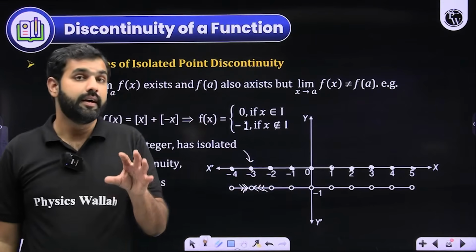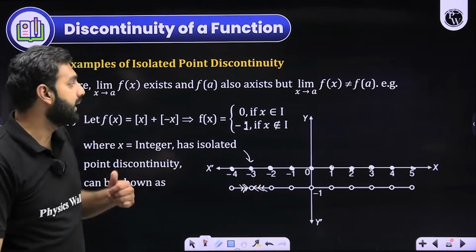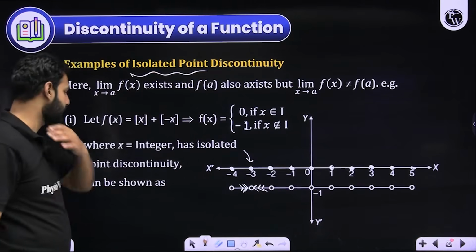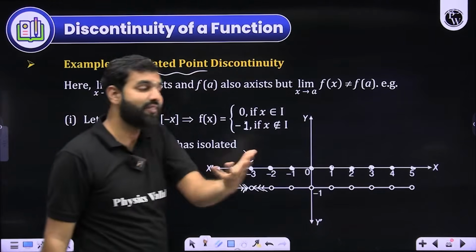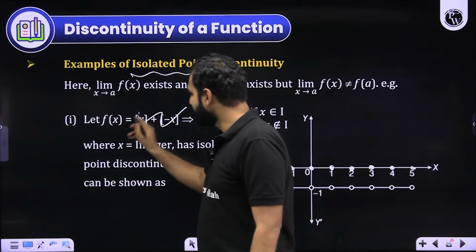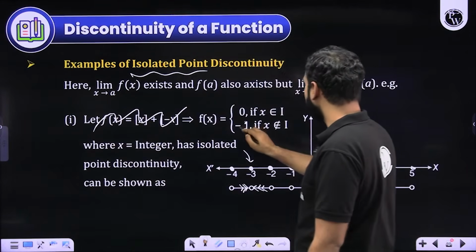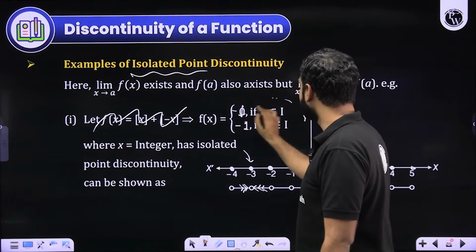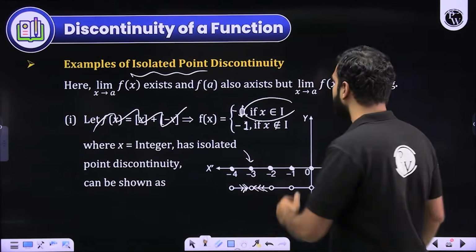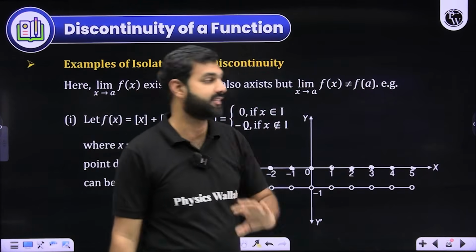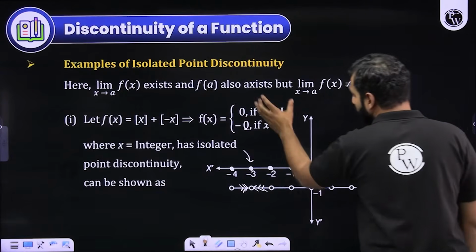So it is a discontinuity first of all. But what kind of discontinuity? Isolated point discontinuity. So the point is isolated. So if I could redefine this function in a little different manner, that instead of defining f of x like this, I define f of x as minus 1 as long as x is not an integer, and minus 1 when x is an integer, then yes, this discontinuity can also be removed, and we'll categorize it as a removable discontinuity. But for that, you have to make some corrections.